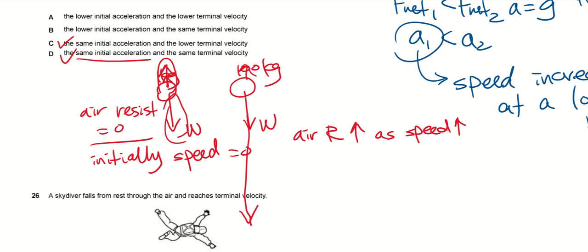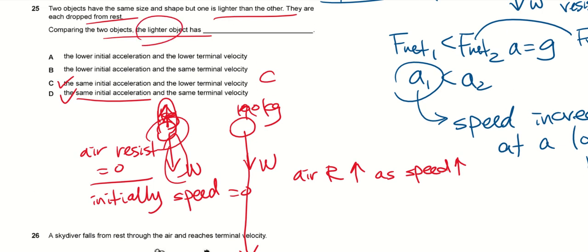Right? So if it accelerates, his terminal velocity is going to be so much higher than the one of a lesser mass. So the answer is C. The lighter object will have the same initial acceleration, but it will have a lower terminal velocity. Okay?